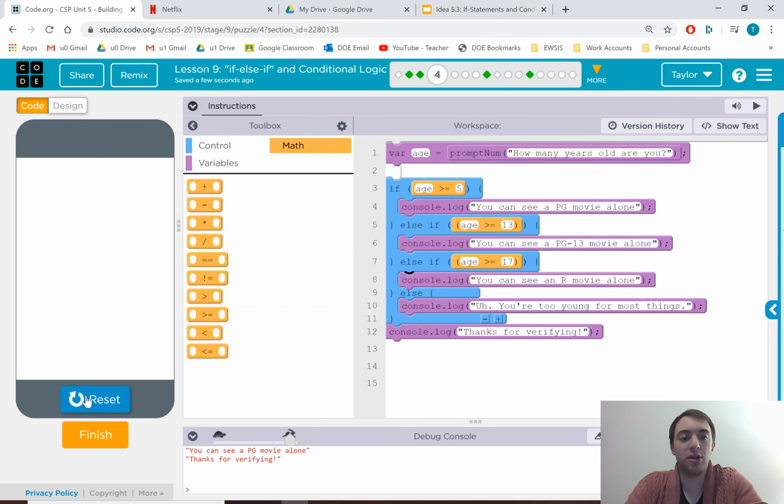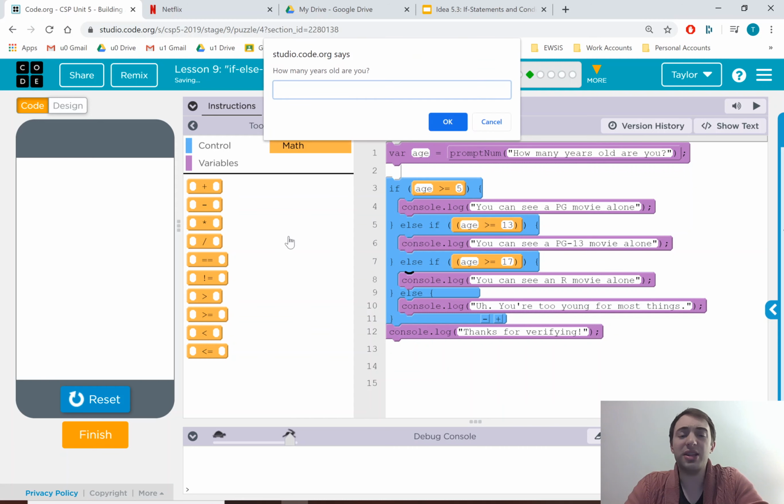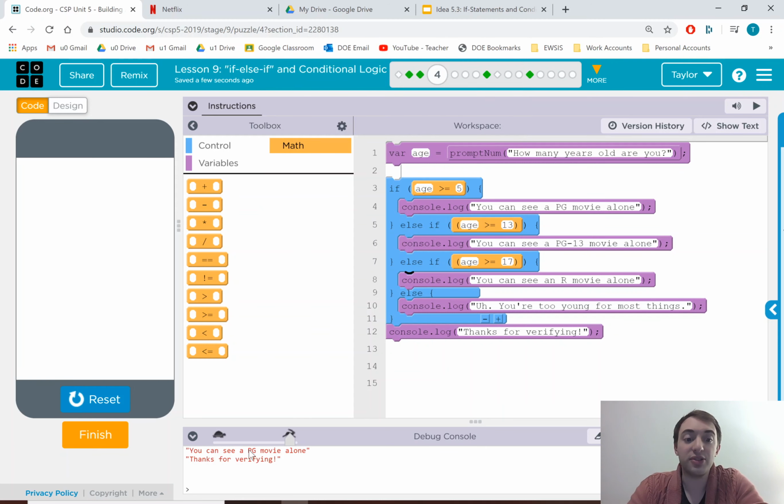It works. Now I'm 18. What's the most intense thing I can handle? You can see a PG movie. But what about that rated R movie I was trying to see? I was trying to impress all my friends.